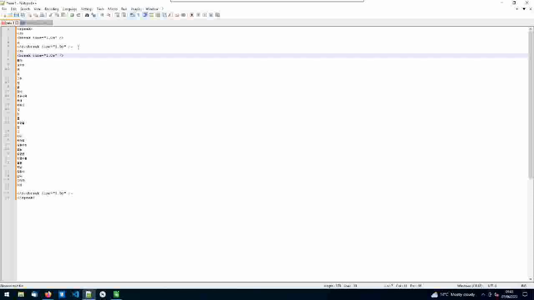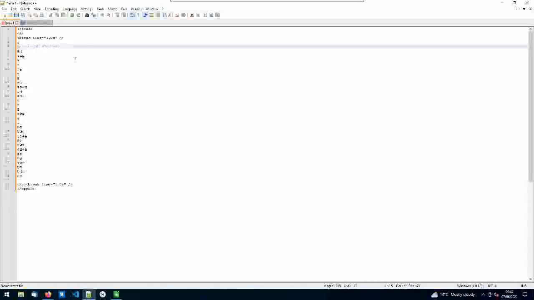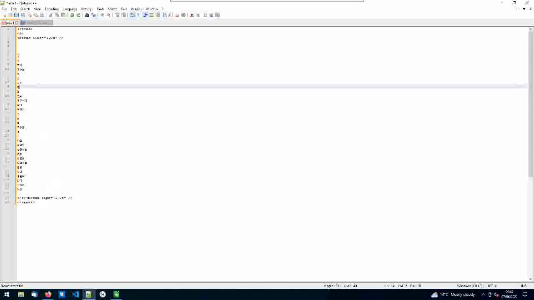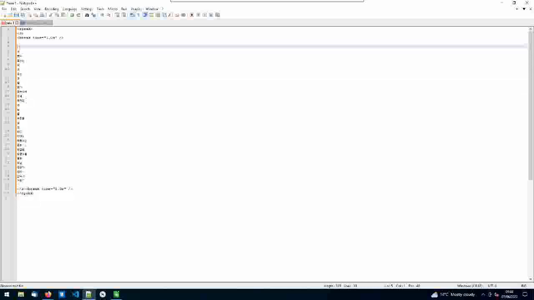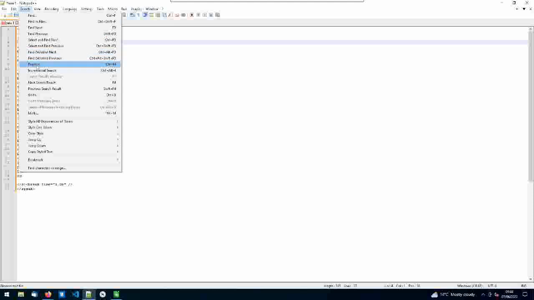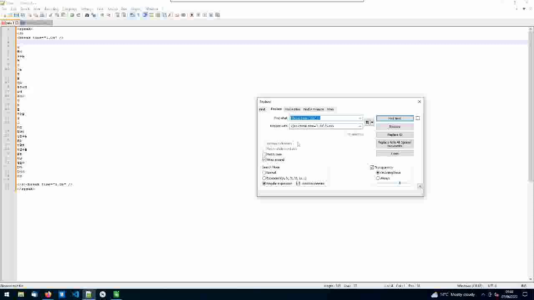So what I can do, rather than do all of that, is if I just undo all of that, what I can do is I can put the tags in the way that I want them simply by doing a search and replace. Now I've covered search and replace before in a text editor, and I'll put a link to that video up.